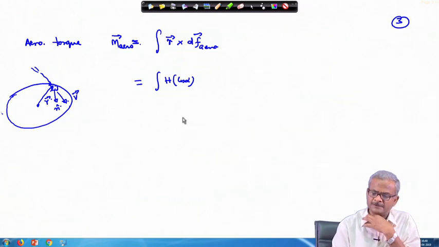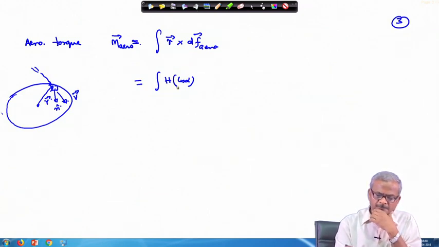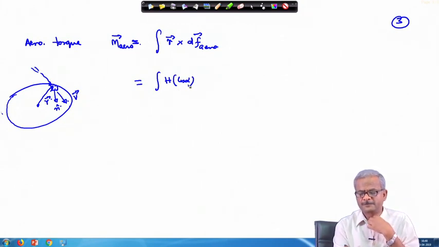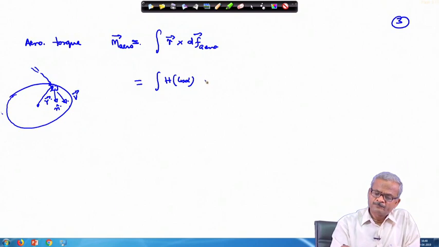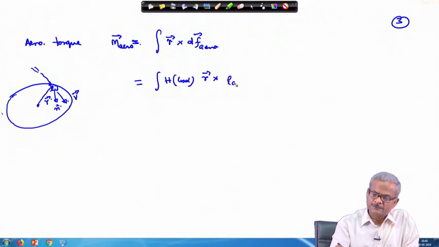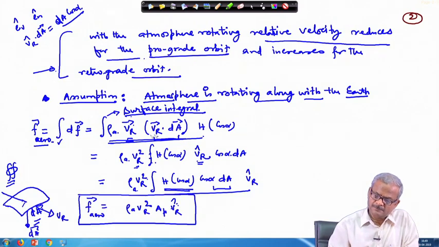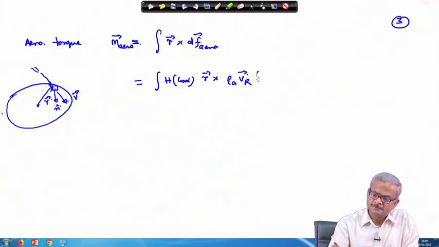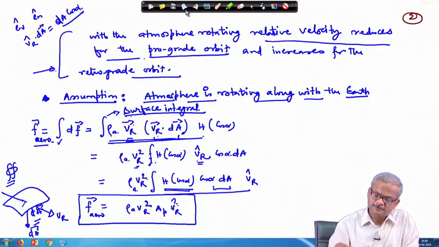As you know, this is the Heaviside function. So, either it will be 0 or 1 depending on the value of alpha. Okay, so, h cos alpha times r cross dF, and dF we have to copy from this place. This is the quantity dF. So, rho a times V r, V r dot dA.